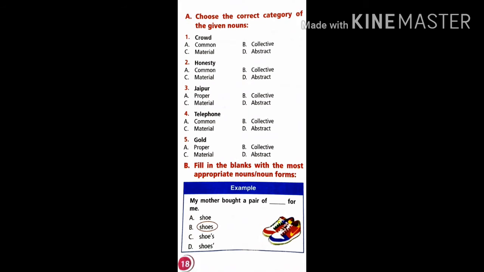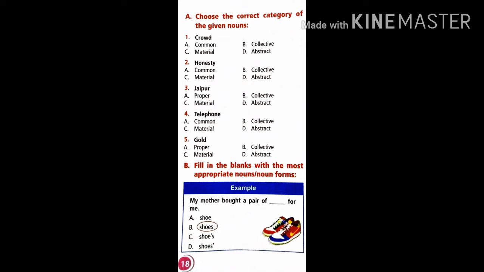Now if you see the first one, choose the correct category of the given nouns. You want to select by reading the word. You want to find whether it is a common noun, collective noun, proper noun, abstract noun, or concrete noun. So basing on this, there are 5 questions. You want to complete the first 5 questions.